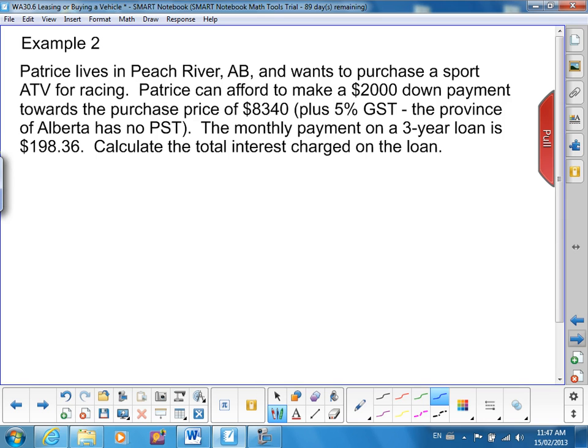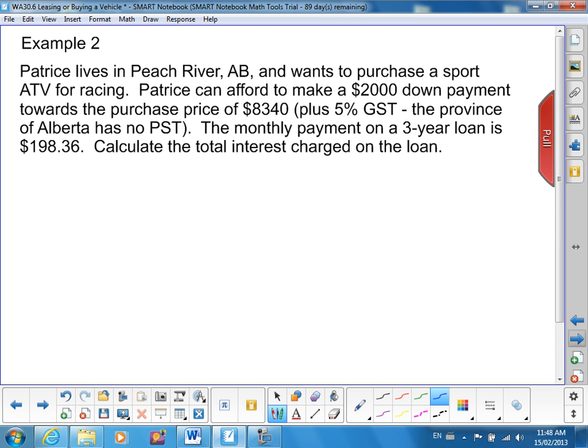Patrick lives in Peace River, Alberta, and wants to purchase a sport ATV for racing. Patrick can afford to make a $2,000 down payment towards the purchase price of $8,340 plus GST, but Alberta doesn't have any PST. The monthly payment on the 3-year loan is $198.38. What is the interest charge on that loan?